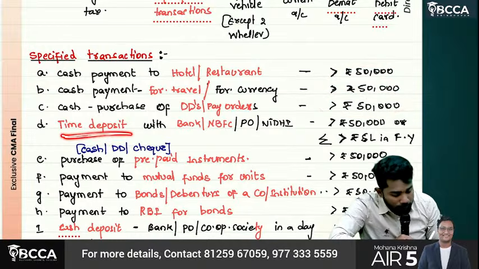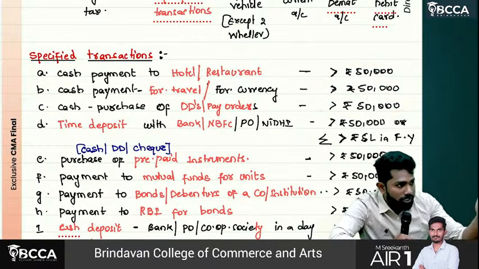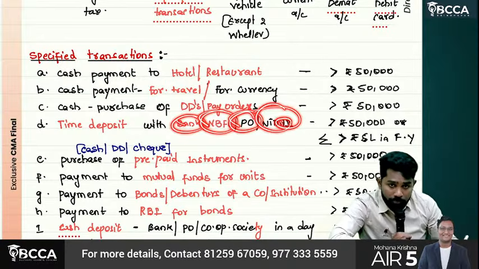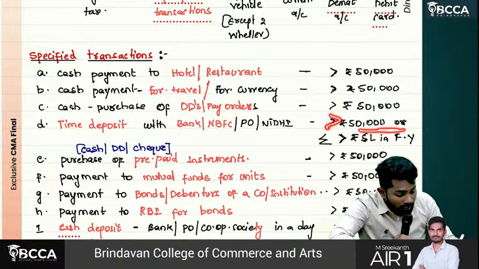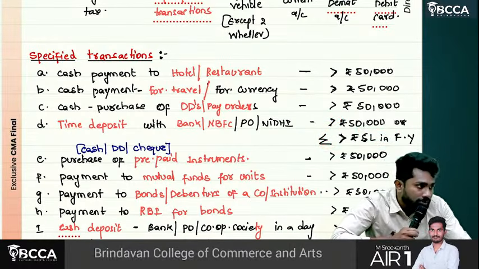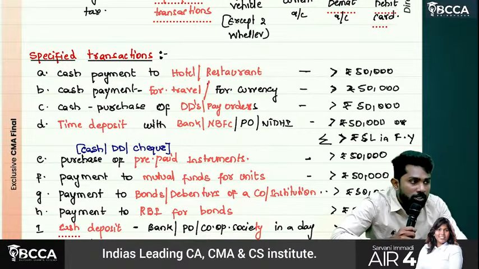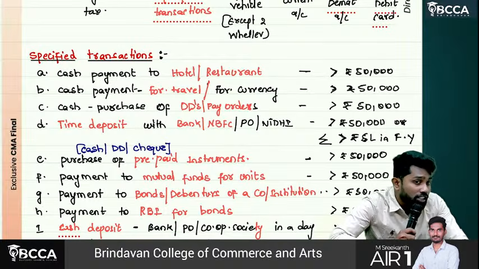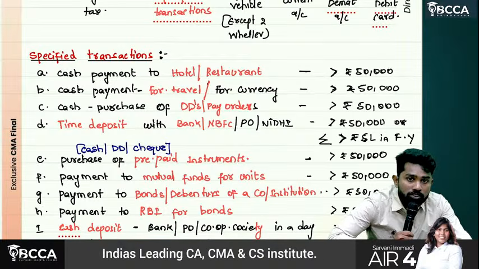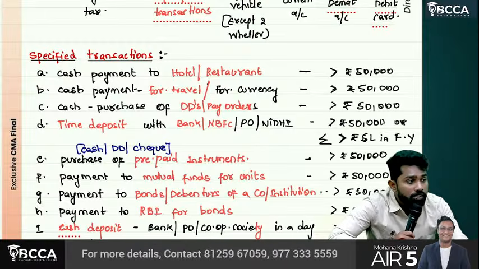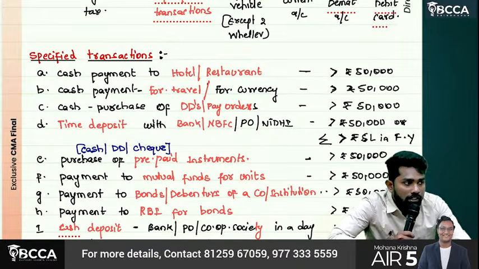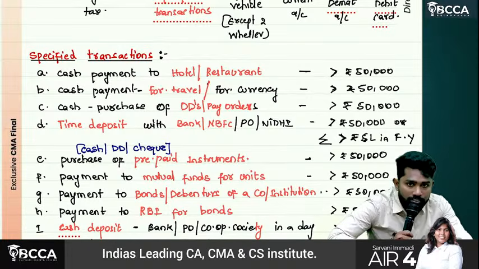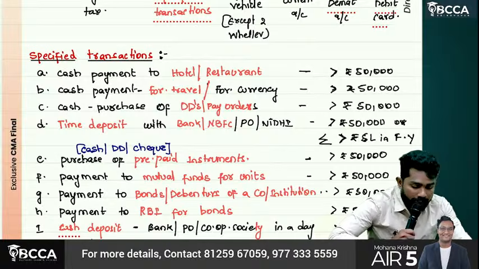Then time deposit. You are making a deposit with a bank, NBFC, post office, or Nidhi company, which is more than 50,000 or aggregately rupees 5 lakh in a financial year. Sir, in one time you didn't deposit 50,000, but in a year you deposited 40,000 twenty times. So 40,000 into 20 is 8 lakhs, which is aggregately more than 5 lakhs. So again, he has to mention his PAN details.